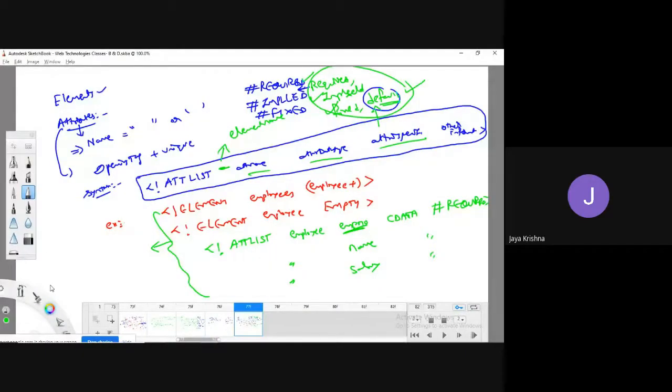If you observe the XML file, the root element is employees. The element name is employee. All are required, right? You must compulsorily pass the employee number, 101, the employee name, and the employee salary. For example, JK, 12,000 salary. If you want, you can add one more employee because it is a plus. I am going to close all the employees.